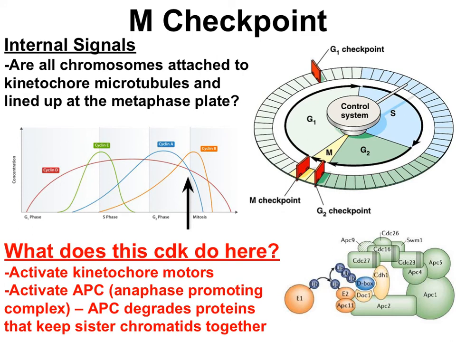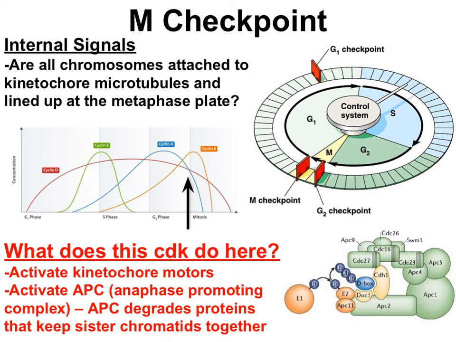The last checkpoint is the M checkpoint, or the spindle checkpoint, where cyclin B and its CDK are the stars of the show. Once the chromosomes are checked to be lined up at the metaphase plate, the CDK is involved in activating things like kinetochore motors and a complex called APC, or anaphase promoting complex.